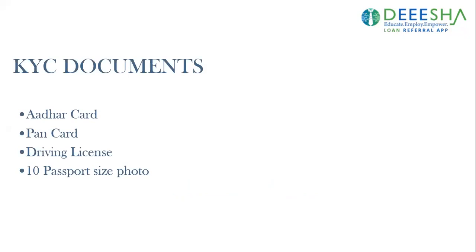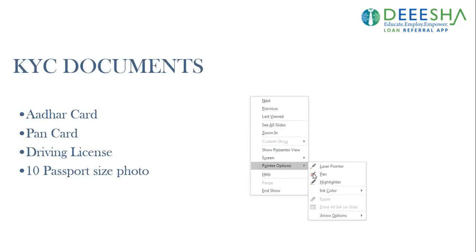Looking at the key documents needed for availing a home loan, the first and foremost documents are KYC documents. KYC means know your customer, through which a bank or any financial institution will know about the identity of a customer, and verify whether the person is eligible to take a loan or not. The documents are Aadhaar card, PAN card, driving license, and 10 passport size photographs.